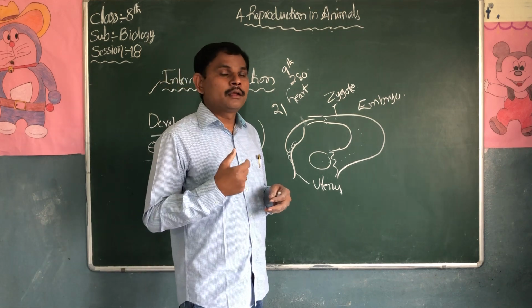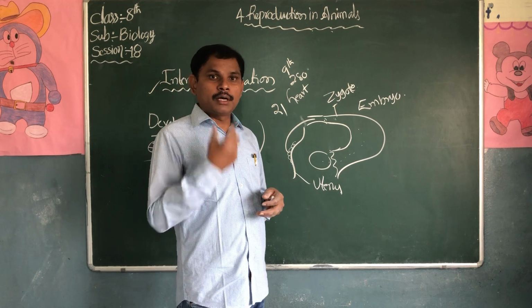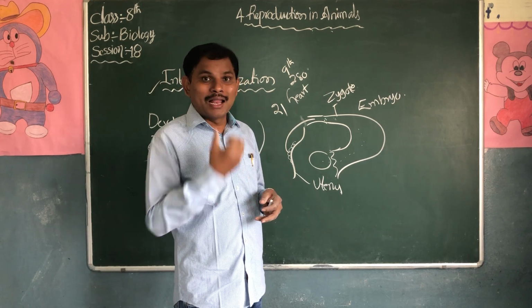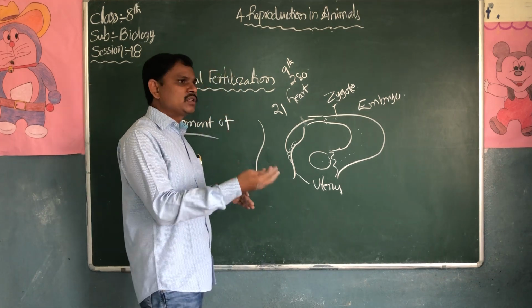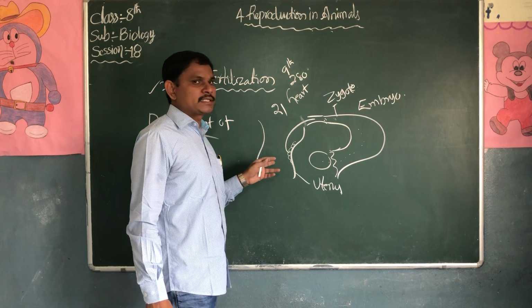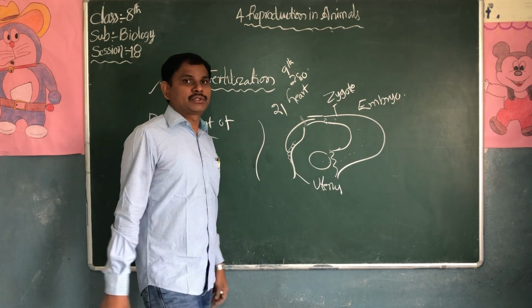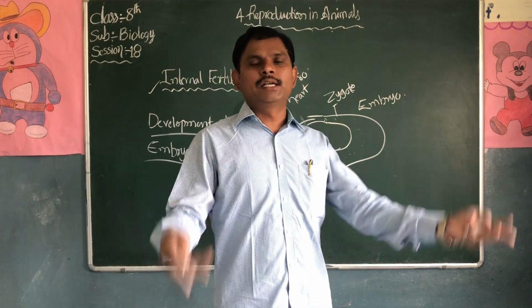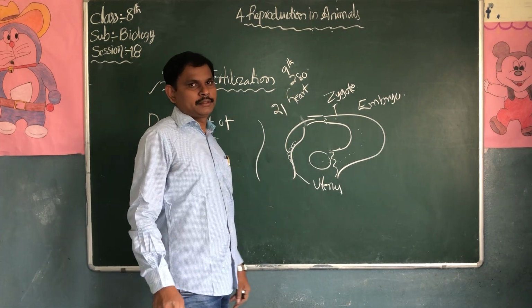From the mother, the baby will start absorbing nutrition, getting the blood from the mother. So the size also increases. The uterus size also increases in the mother until 9 months. Through delivery, the baby will come into the world. So this is about the pregnancy period.